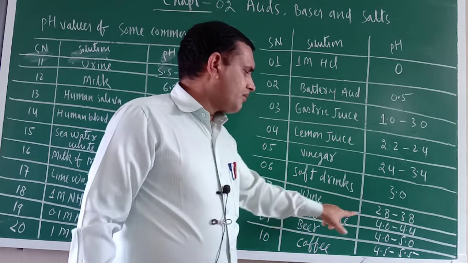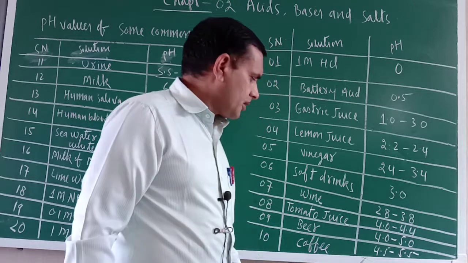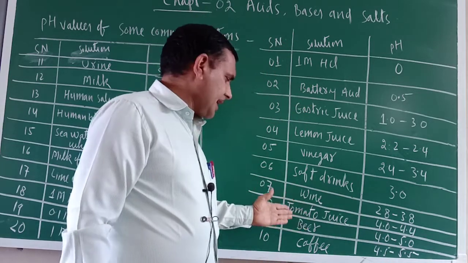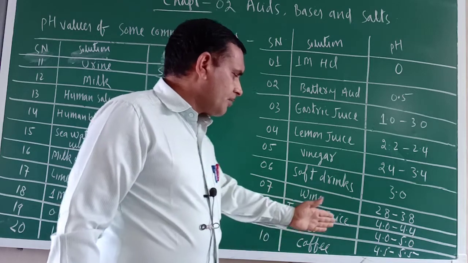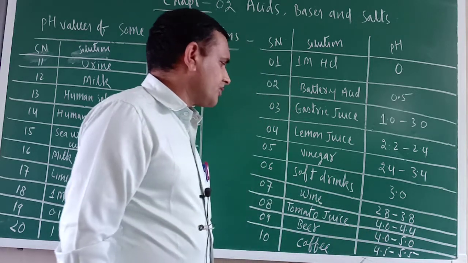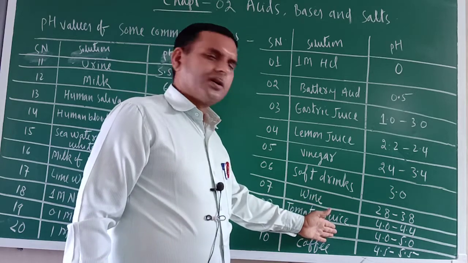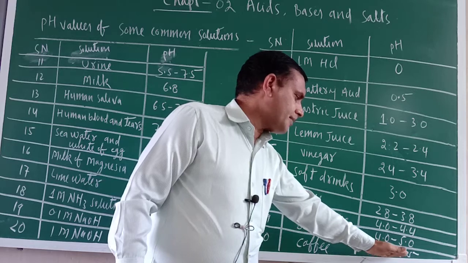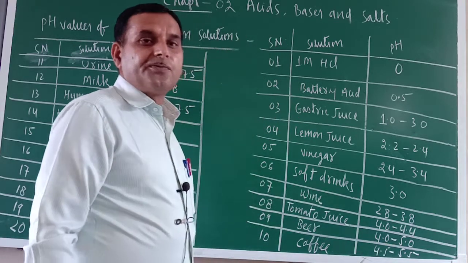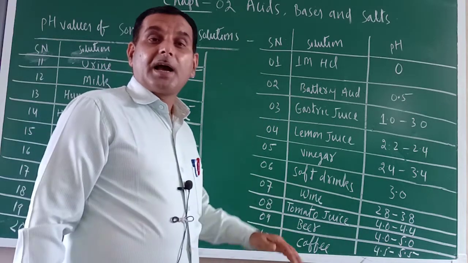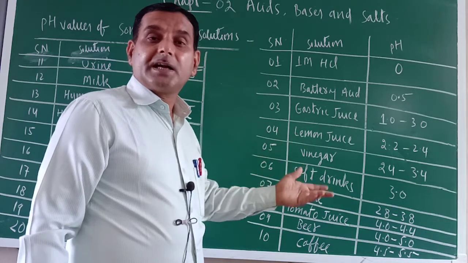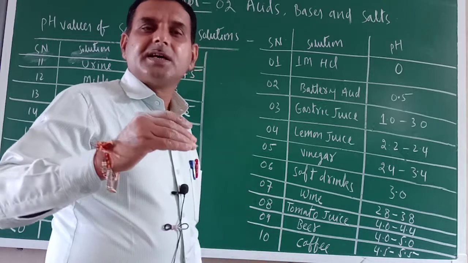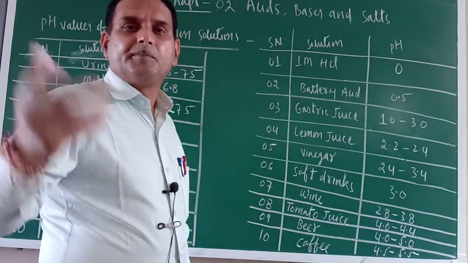Tomato juice, 4.0 to 4.4. Moderate acid, tomato juice. Beer, 4.0 to 5.0. So this is also moderately acidic in nature. Coffee, 4.5 to 5.5. That is weak acid. 5 to 7, that is weak acid. So coffee is a weak acid. Weak acid means slightly closer to weak base.